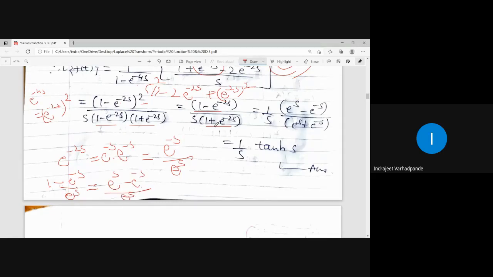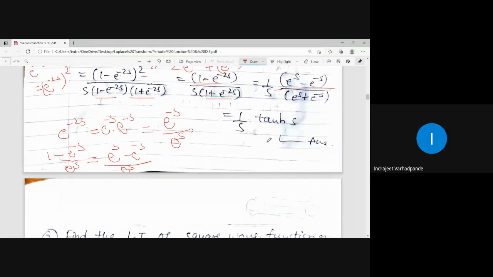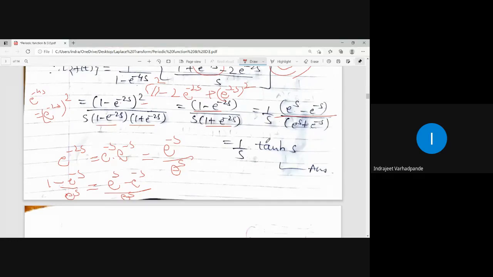Same you do it in the denominator. So e to the power s cancel. We left with e to the power s minus e to the power minus s whole divided by e to the power s plus e to the power minus s. 1 by s tan hs. Final expected answer is 1 by s tan hs. Is the step clear? Yes, sir. Completed? Yes, sir.